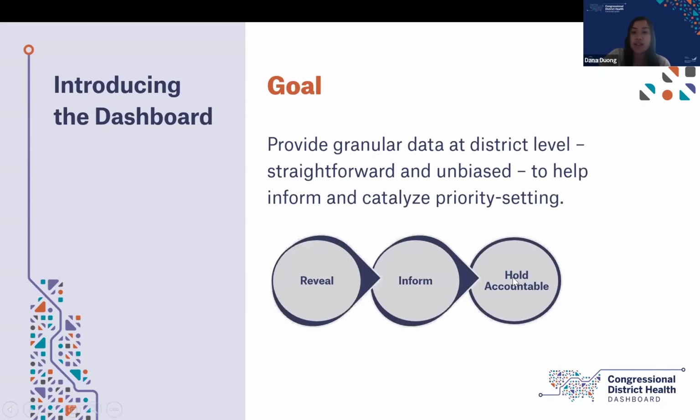Our goal with the dashboard is to provide users with an array of actionable and nonpartisan data at the congressional district level to drive positive change at the district, state, and national level. Data by itself can't change policy, but it is an important facet in doing so. Data can illuminate challenges and assets in communities that might have otherwise been hidden. Data can also inform effective policy solutions, and data can also be used to hold leaders accountable. The data on our site can support data-driven decision making.